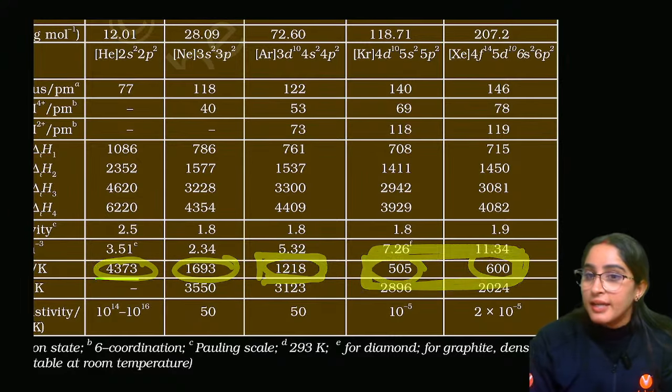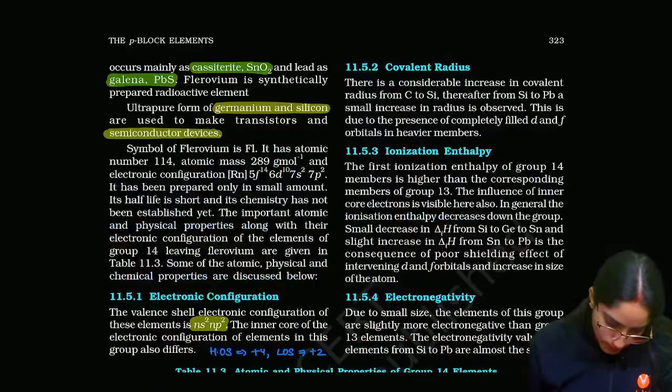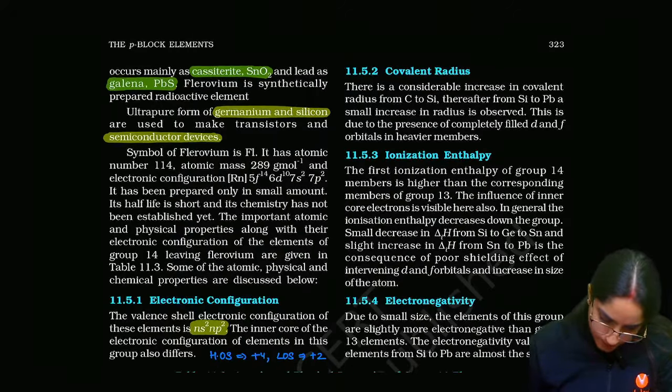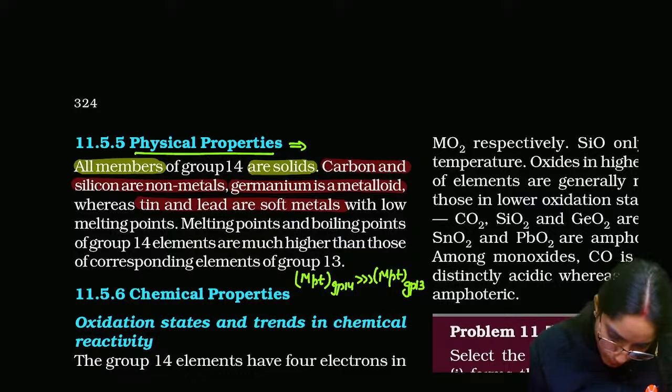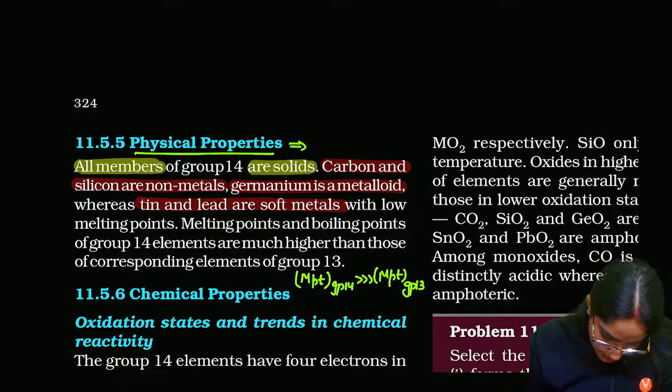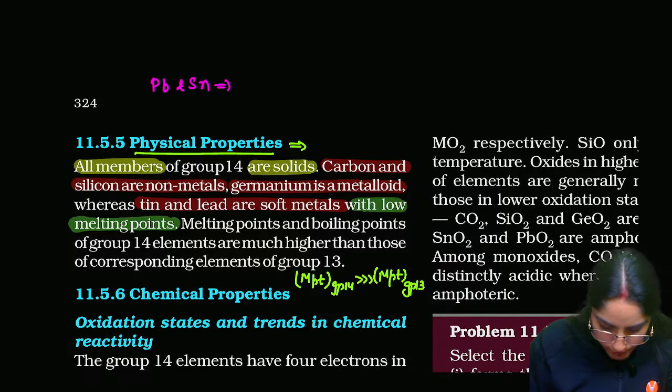So lead and tin have very low melting points as compared to the others. You can write here that lead and tin have low melting points.